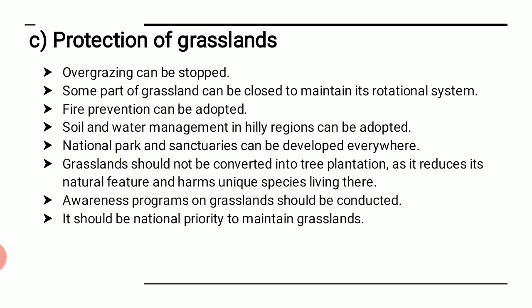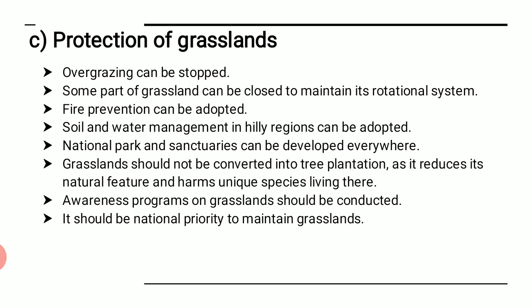When we move on to the protection, how can we protect it? Overgrazing can be stopped. Means ચરવા માટે આ land available ન થવી જોઈએ. Some part of the grasslands can be closed to maintain the rotational system. Even the grasslands can be fenced. It cannot be allowed to habitate. That means people are not allowed there. And if that happens, then what happens is rotational grass can grow and these lands can also develop.